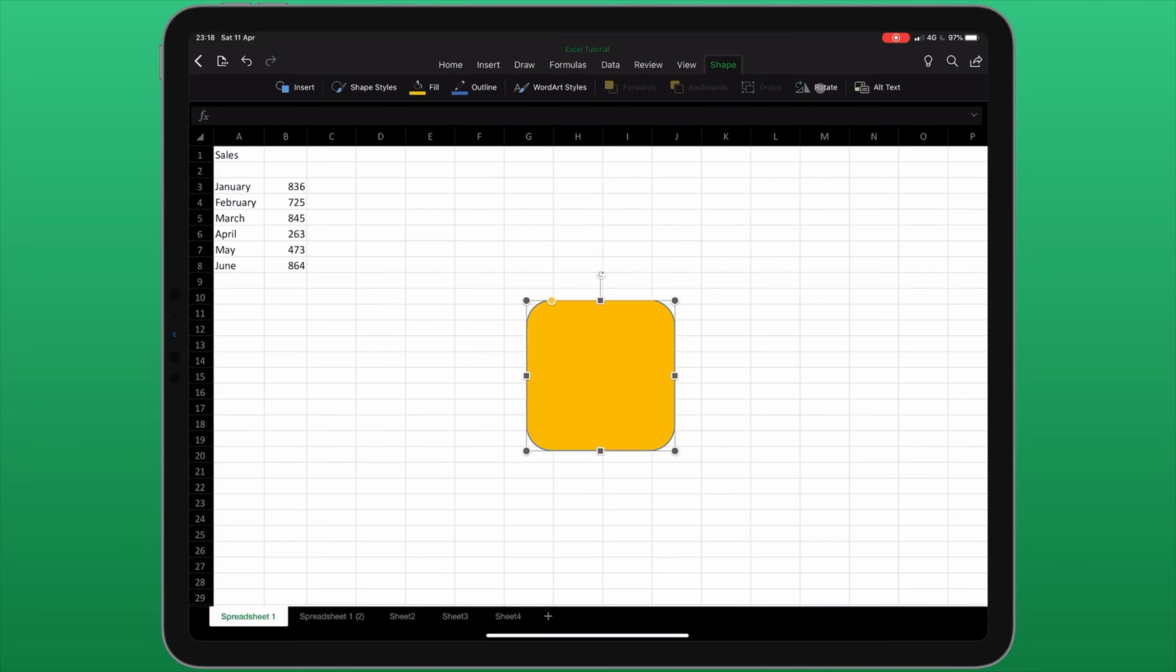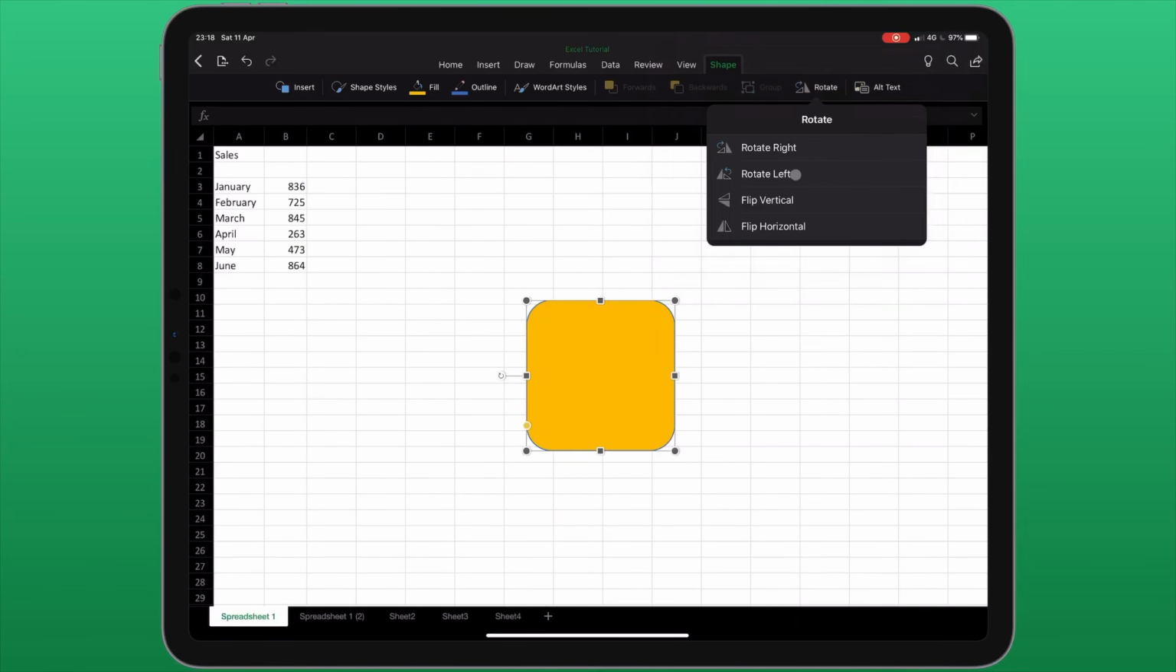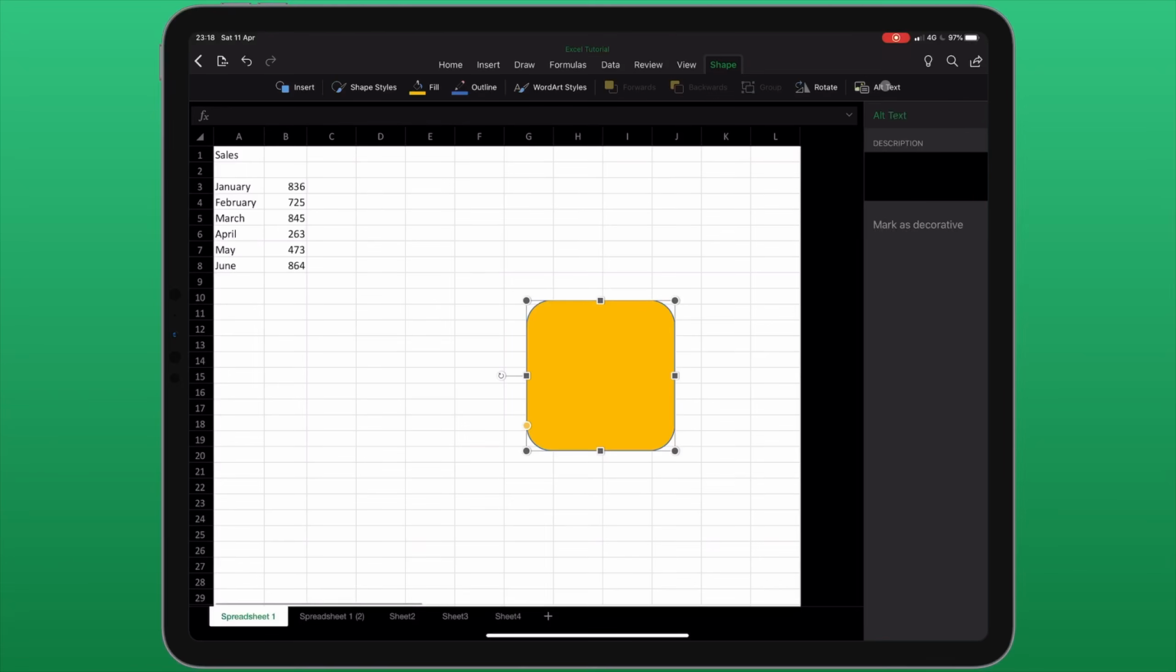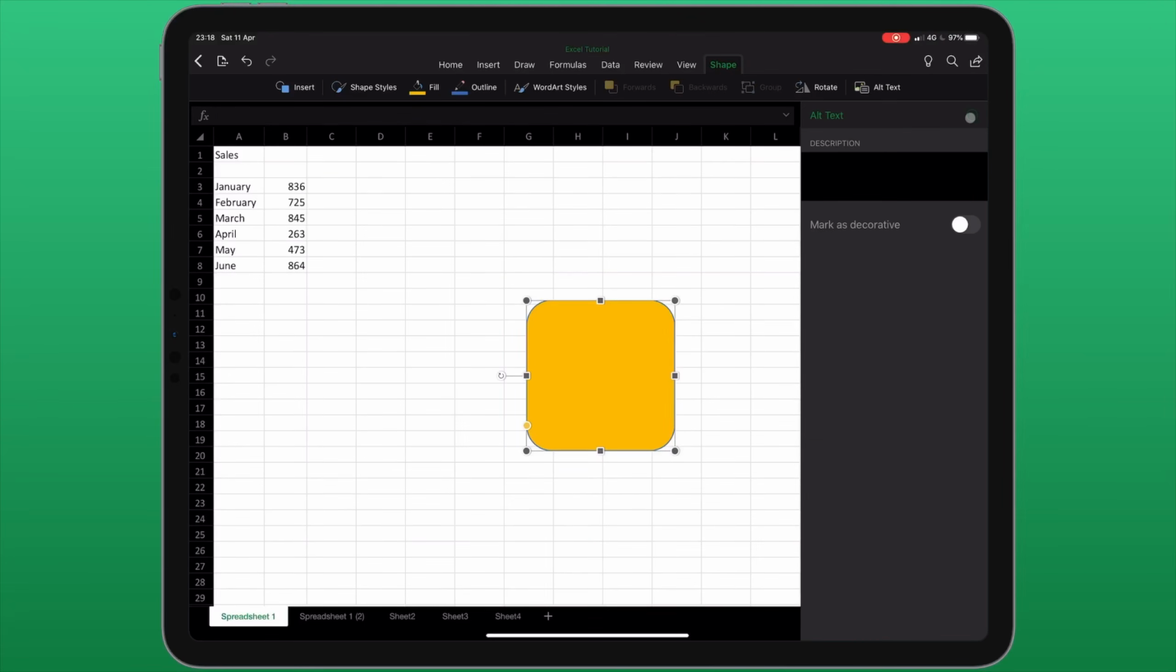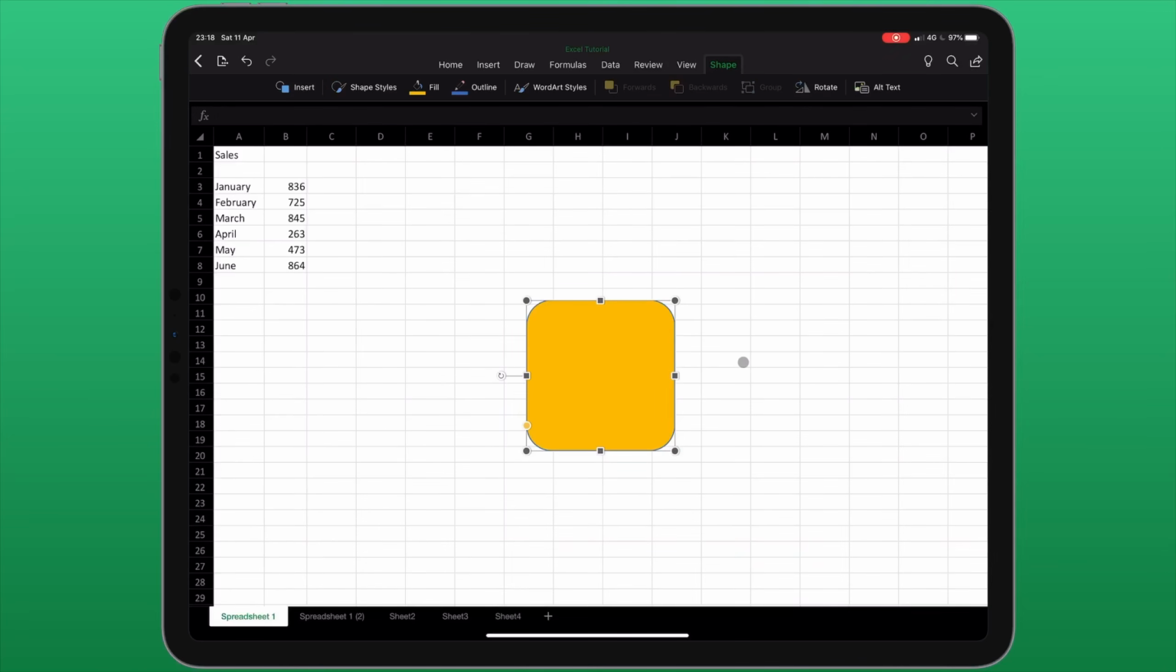At the end of this menu, I can choose to rotate it. And I can add a description to this element. And just like with images, you'll notice with it selected, I have my squares and my circles along the edge, allowing me to resize the shape. You'll also notice that that round white icon with the arrow in is also here, allowing me to tap, hold, and rotate the image. If I want to delete the shape, I can tap on it once and choose delete.